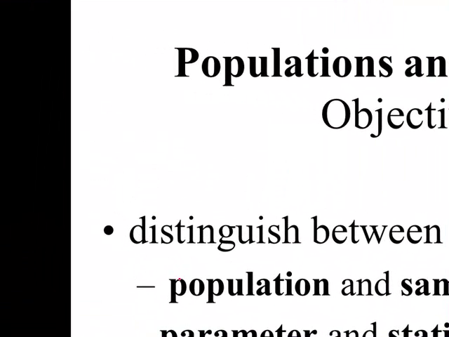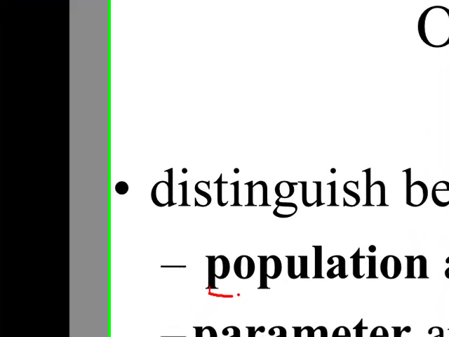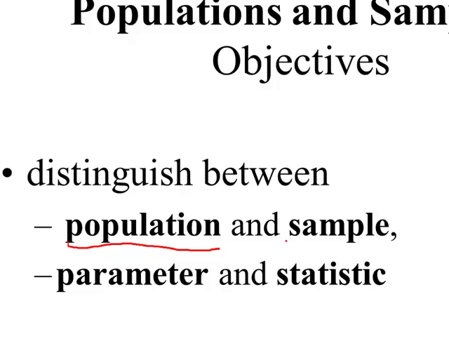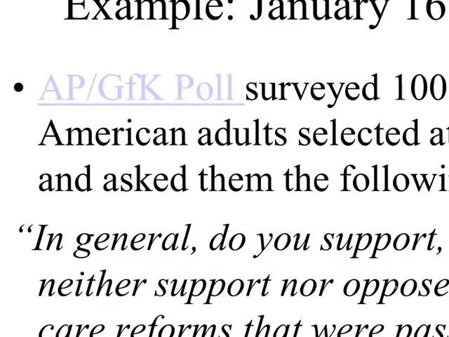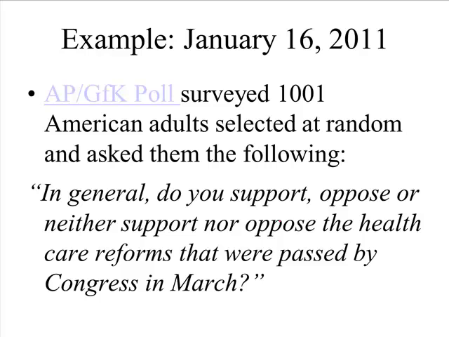One of them is this term population, and its counterpart, the sample. One of them is this term parameter, and its counterpart, a statistic. And we put these definitions or these concepts in the context of an example, a survey.